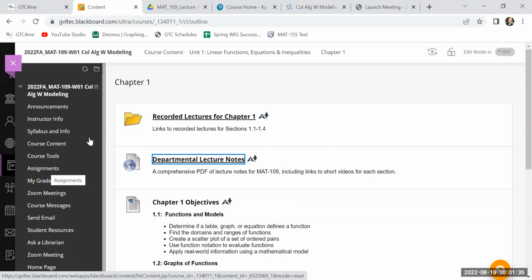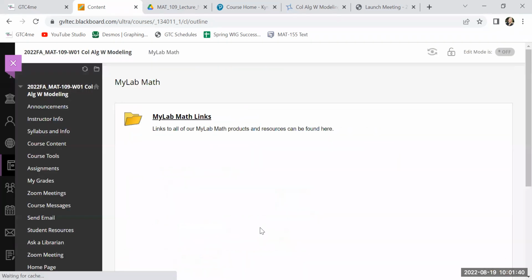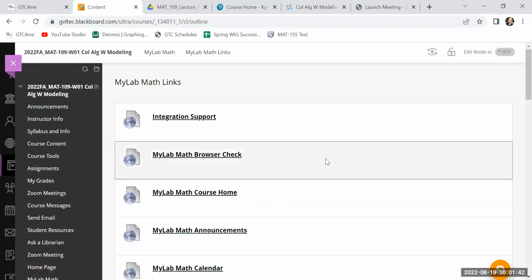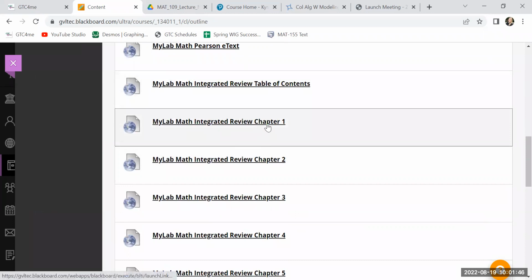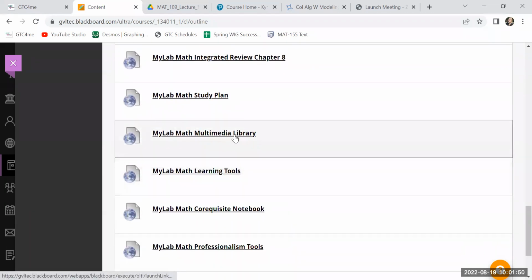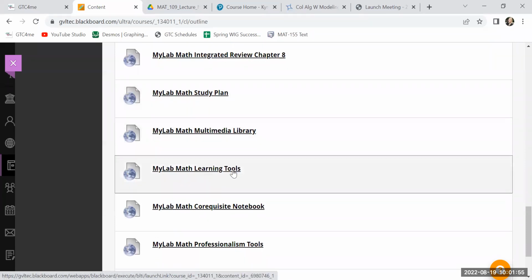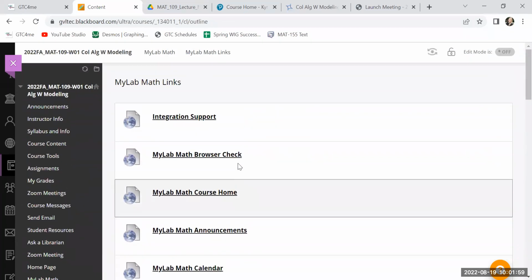Again, MyLab Math, that's going to give you all these links and more. If we go to MyLab Math and click here, you can see that there are also lots of reviews, lots of extra, there's a multimedia library, so extra textbook videos, there's study plan stuff, there's learning tools. There's a ton of information here for you if you need additional help.